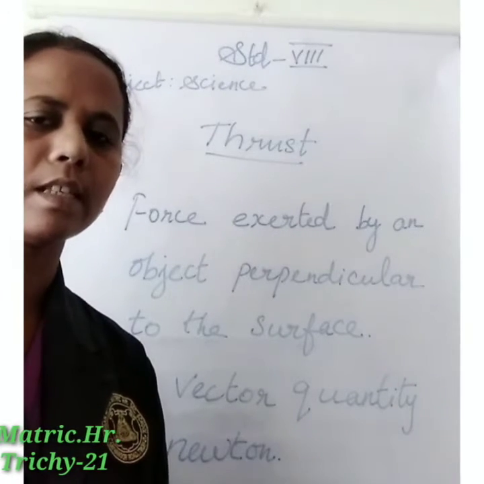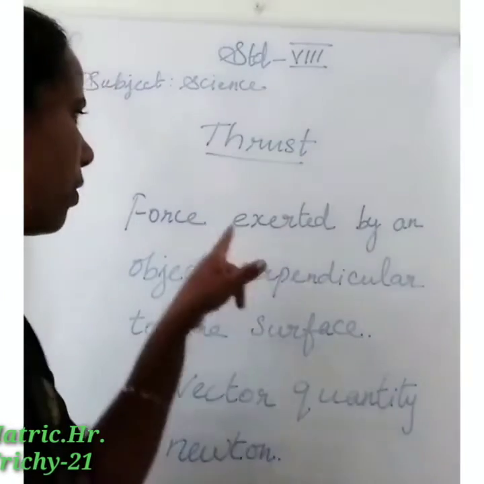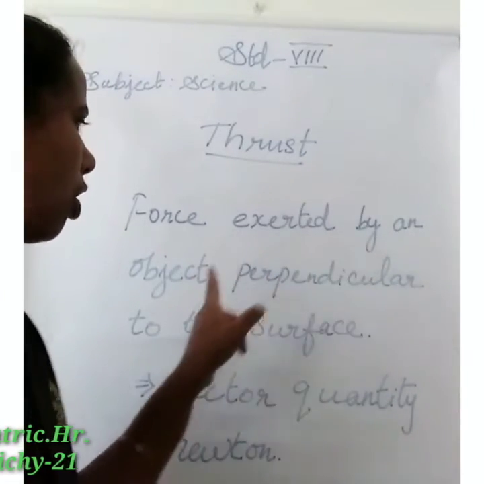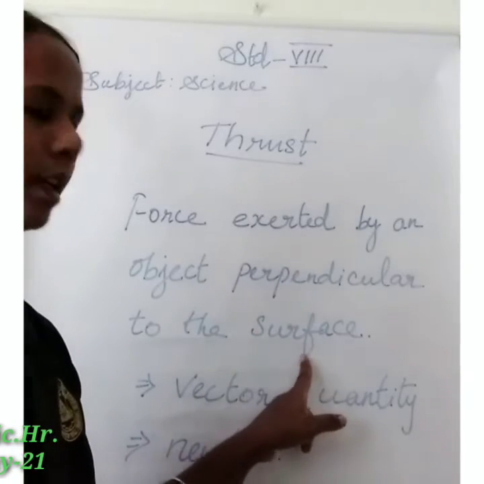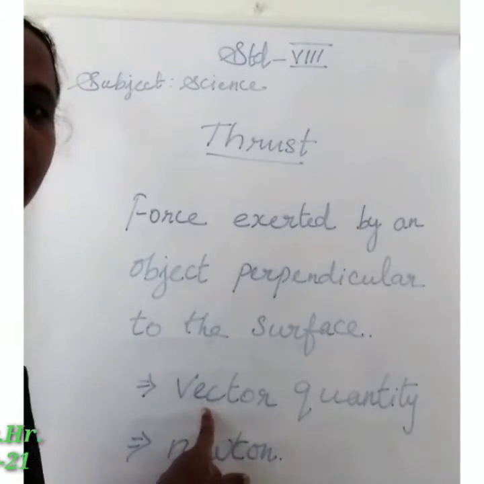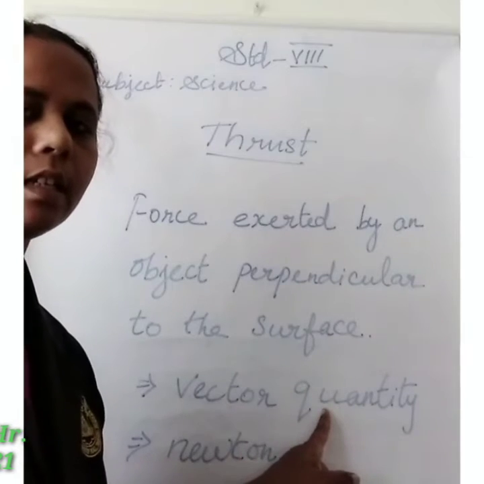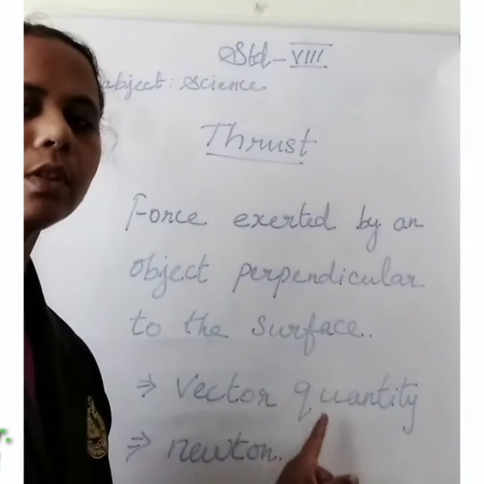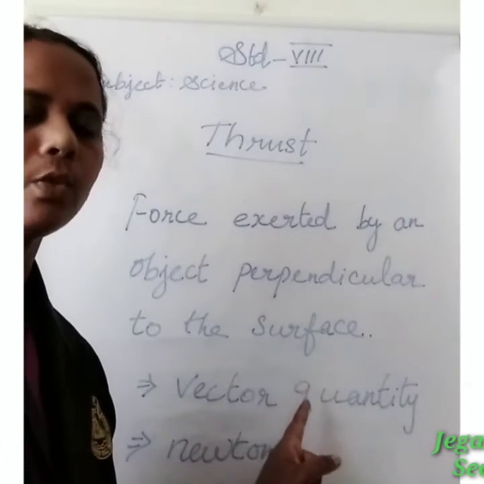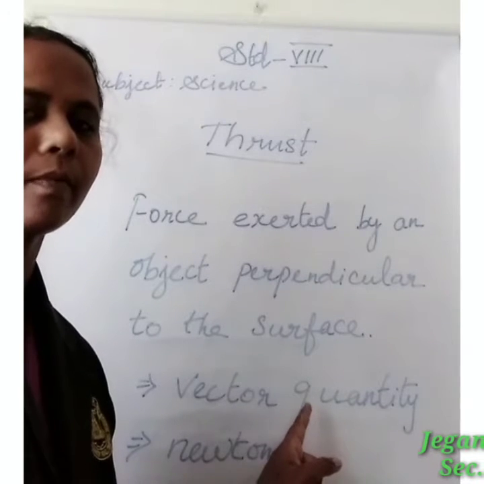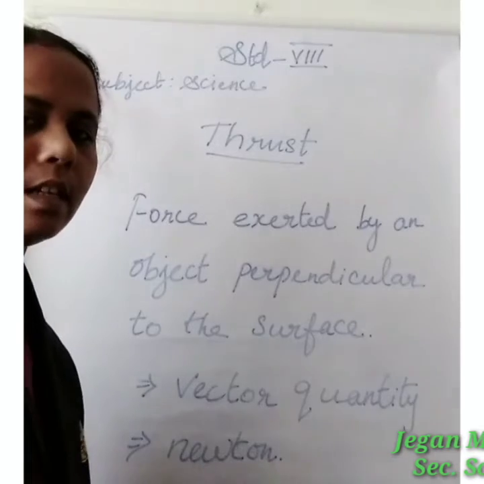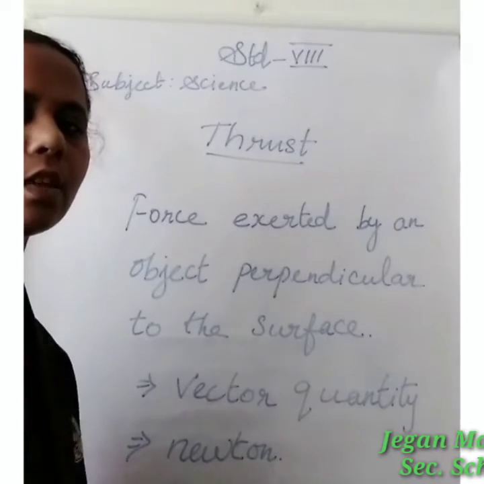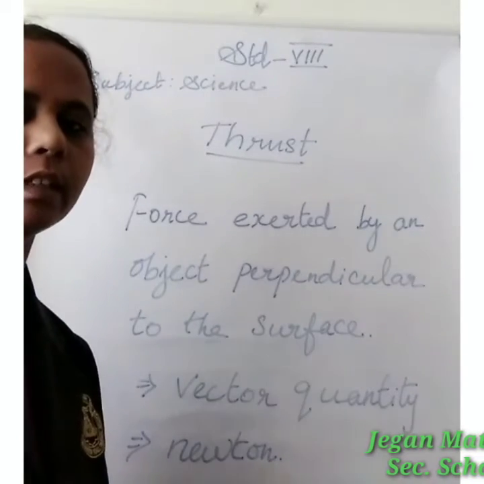So, thrust is a force exerted by an object perpendicular to the surface of a body. Thrust is a vector quantity. It has both magnitude and direction. The unit of thrust is Newton.